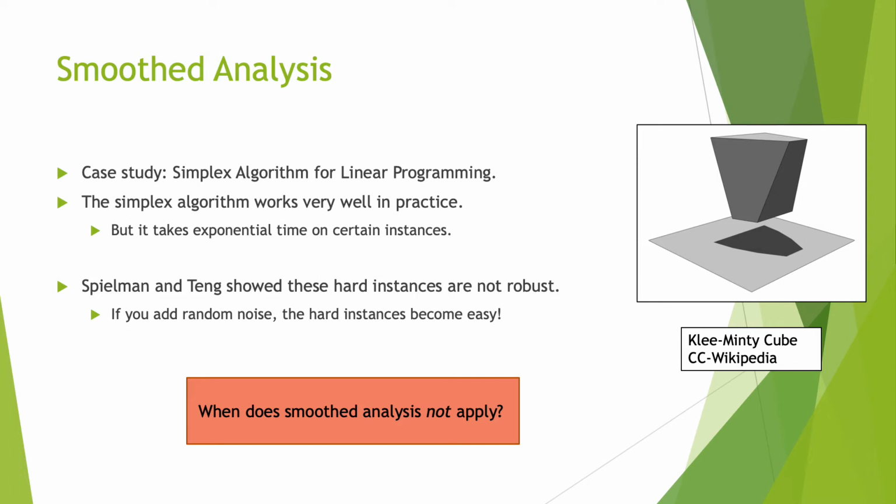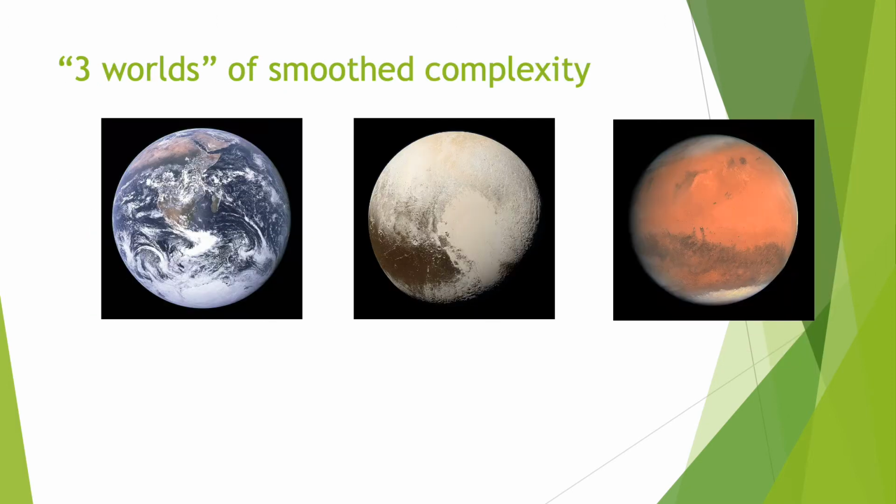The important question, though, of this talk is, when does smoothed analysis not apply? This leads to the three worlds of smoothed complexity. Smoothed Algorithmica, where smoothed analysis applies. Hardness of Approximation, where you can't even approximate. And smooth complexity, where you can approximate, but smoothed algorithms do not exist.